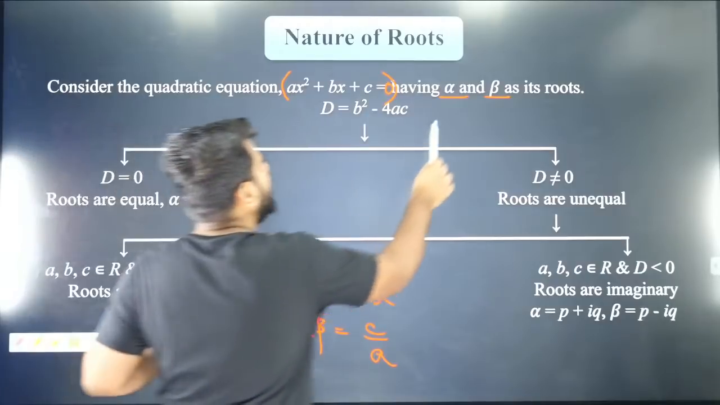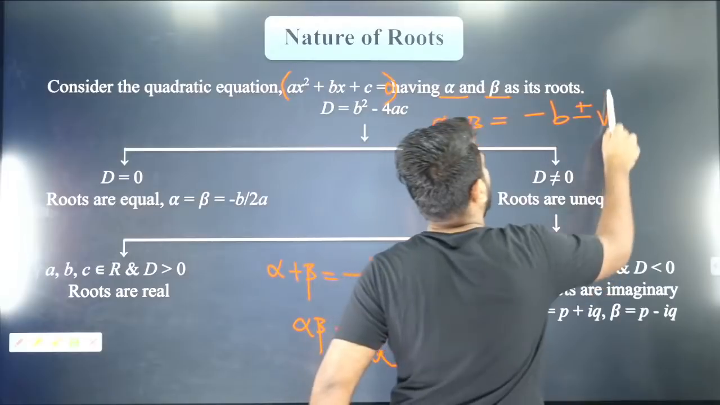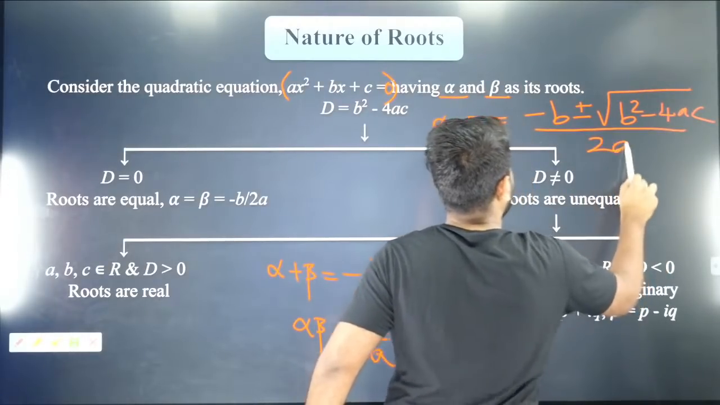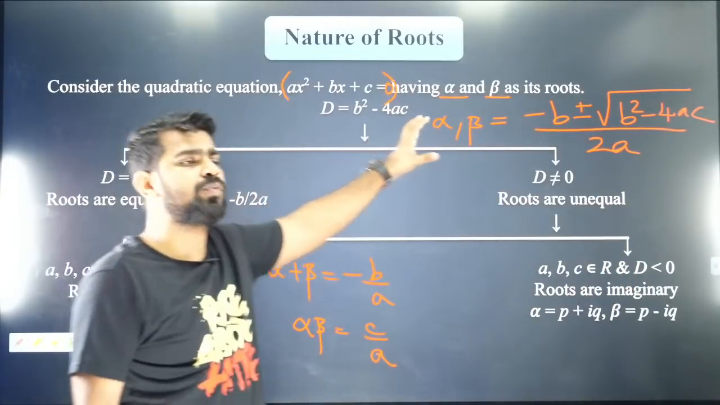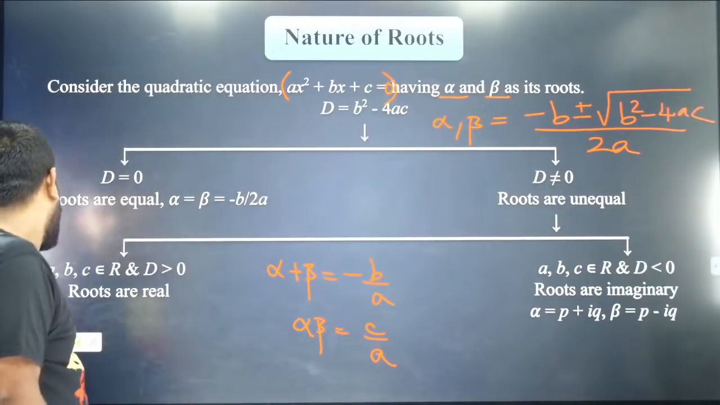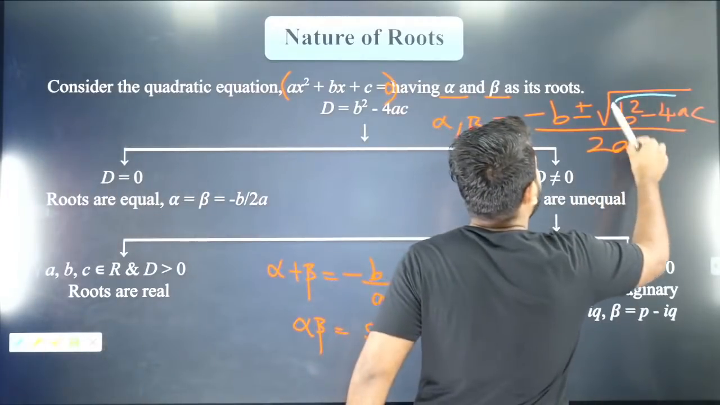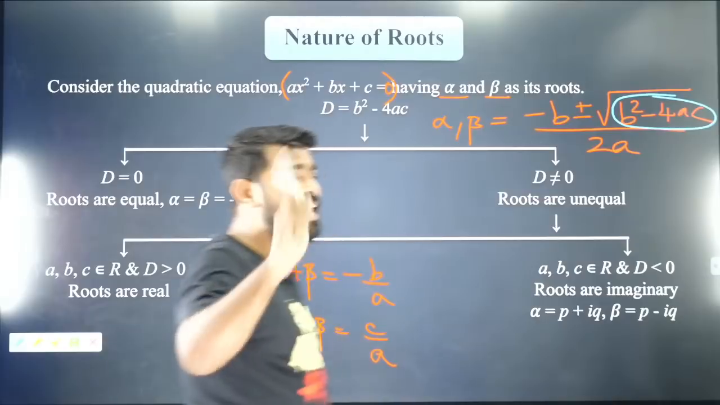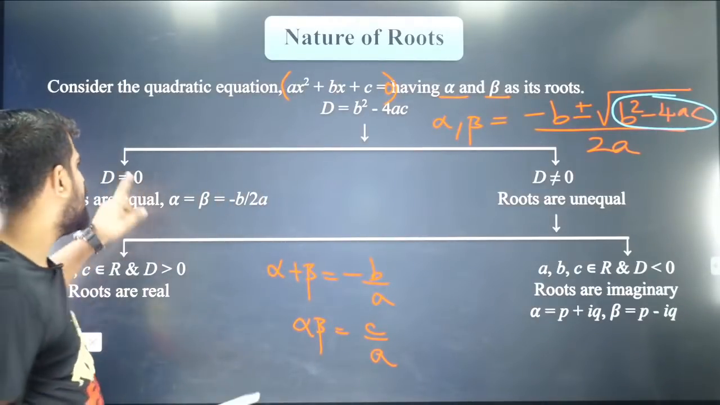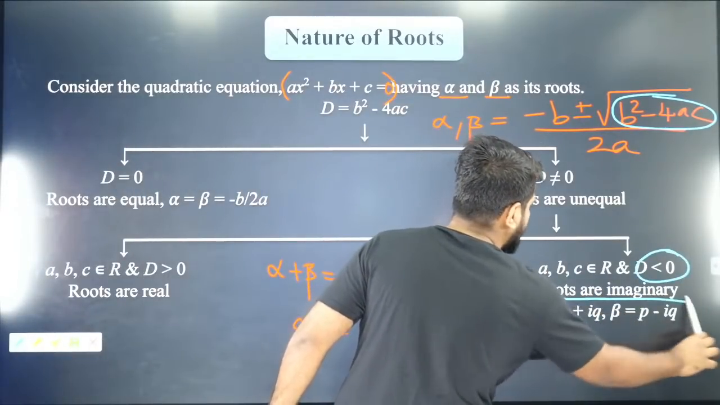Now, what is your alpha and beta? Your alpha and beta can be found out by using the quadratic formula, which is minus b plus or minus square root of b square minus 4ac by 2a. Is that clear? So you can use this formula and get what is alpha and beta. But please remember, if you want real roots, then this square root has to be defined. Isn't that right? So if your square root is negative, then you have imaginary roots.